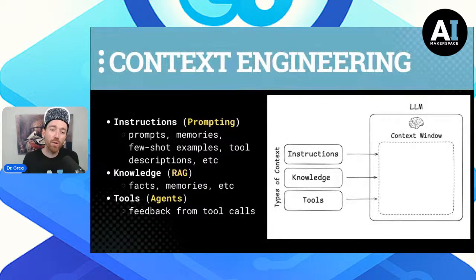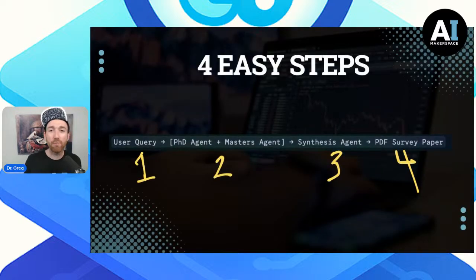And so could we build something that mimics a research group that can produce a result that gives us a coherent narrative on context engineering? Well, we're going to try to do this in 4 easy steps. We're going to ask it to write the paper.